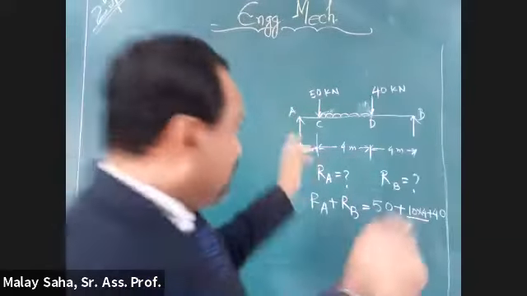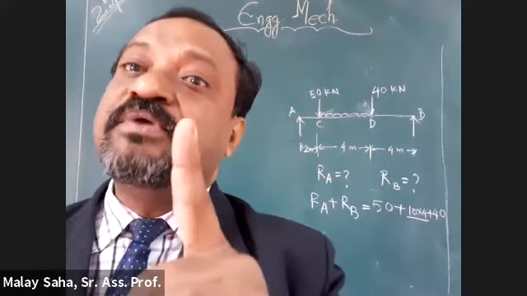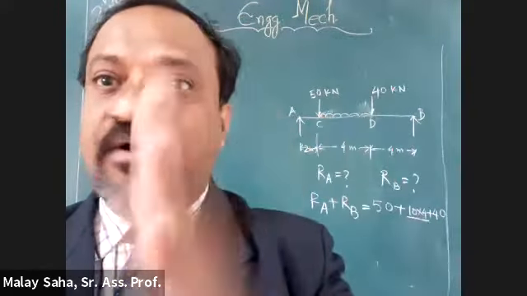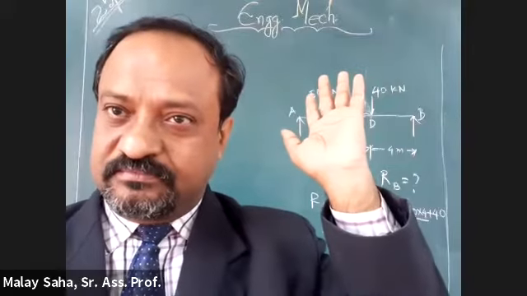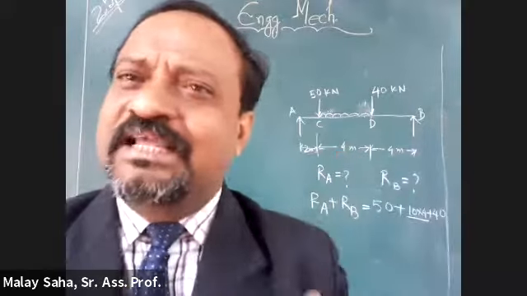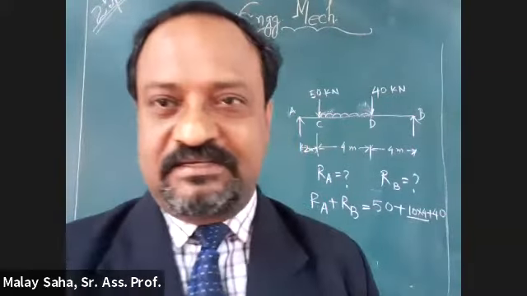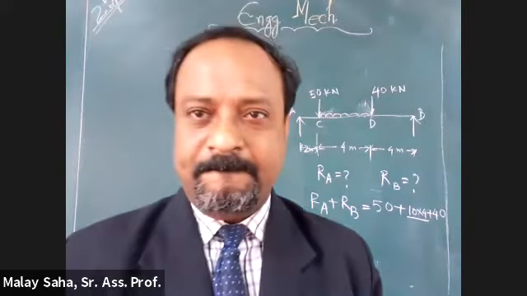So in the whole algebraic summation of the moments, only RB will be unknown, because A has already been killed. Only RB will be there. So very easily within one line you can determine it. That is one of the reasons. Am I clear? Yes, sir.